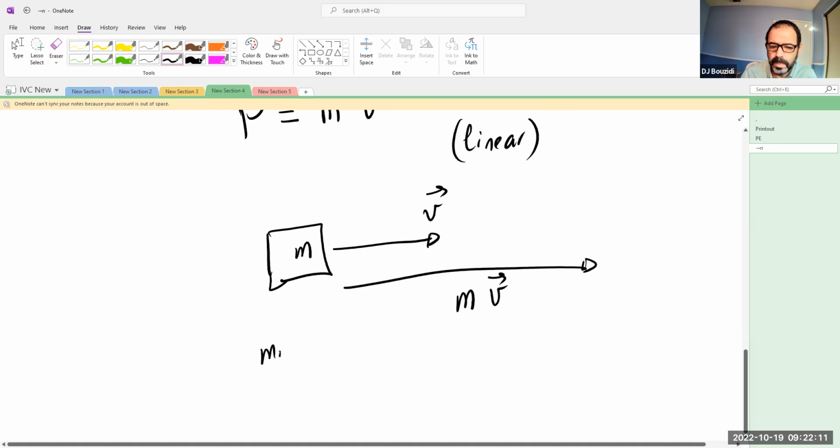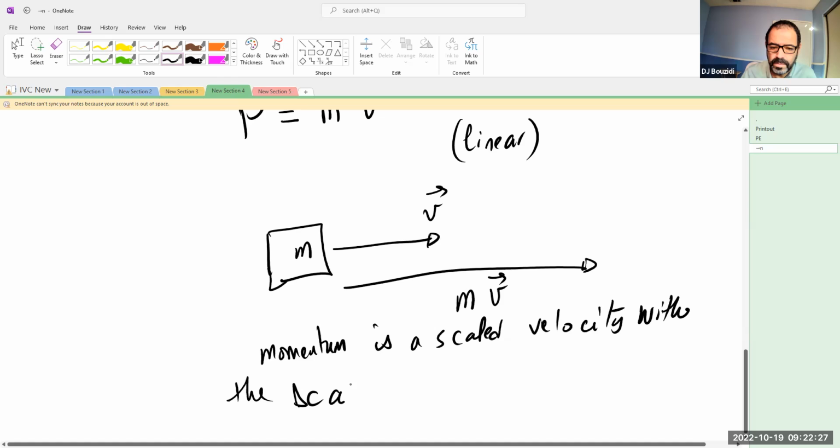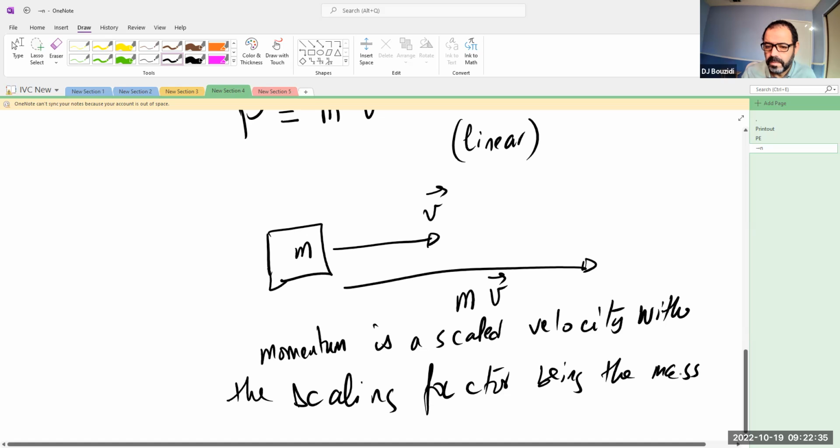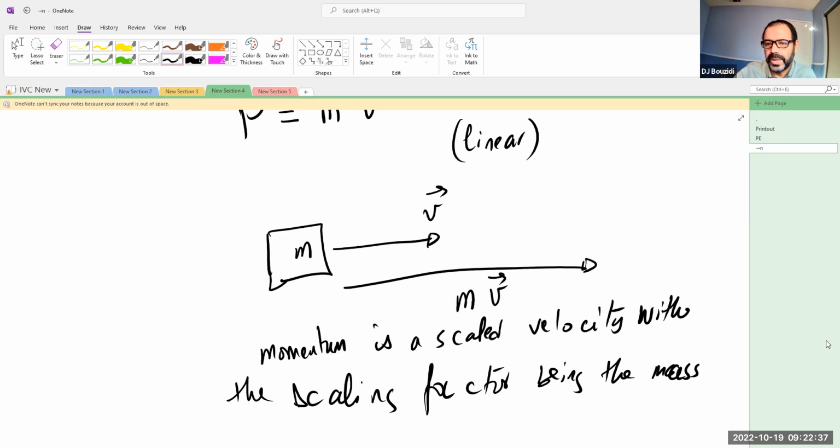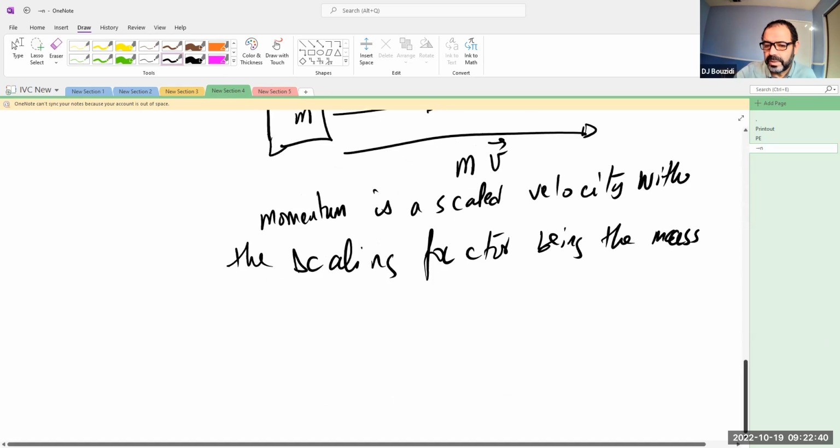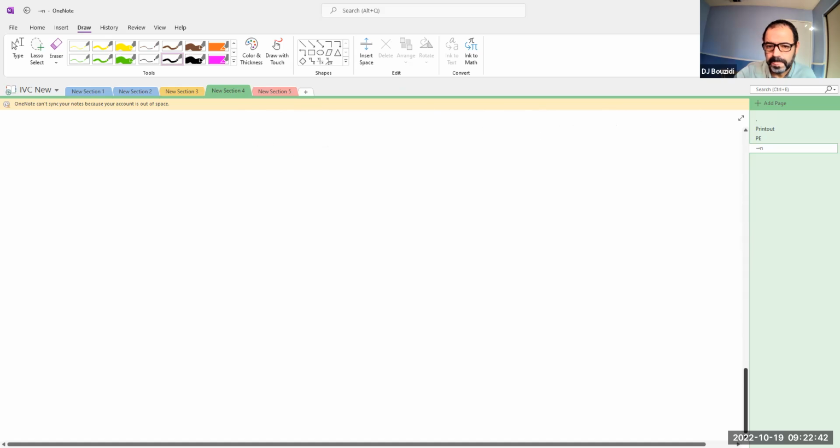So the momentum is a scaled velocity, with the scaling factor being the mass itself. That's basically what that is. So here is what that means, okay? It's a big deal, okay?